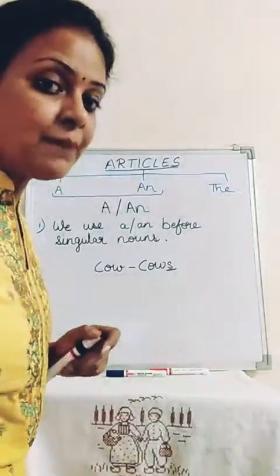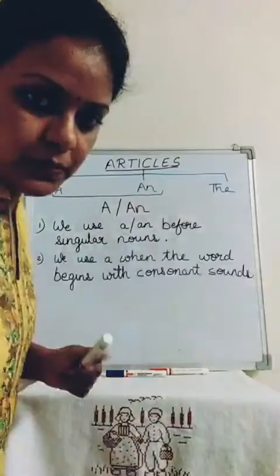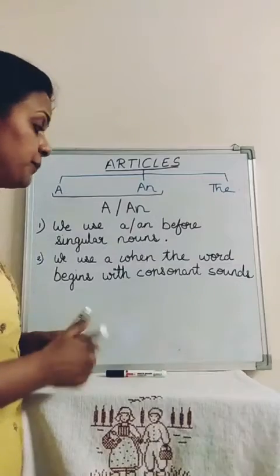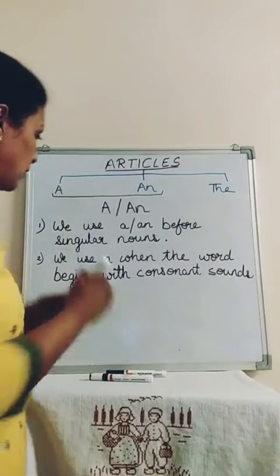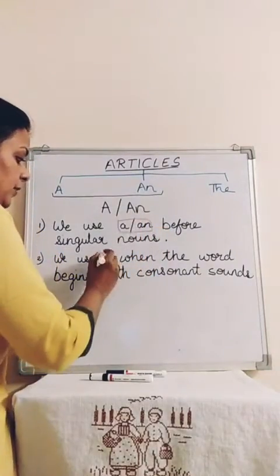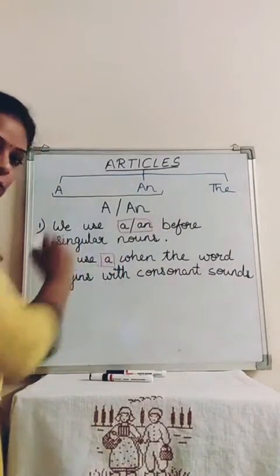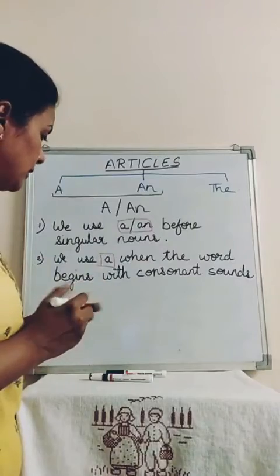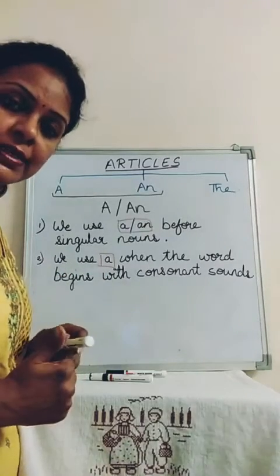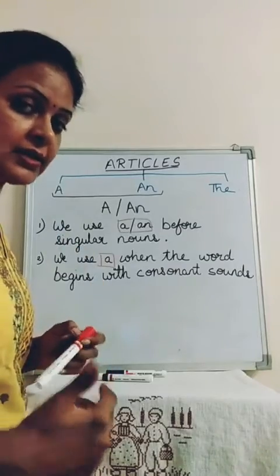So now comes my second rule. We use a when the word begins with a consonant sound. Here we are talking about a now. We all have discussed what consonants are.